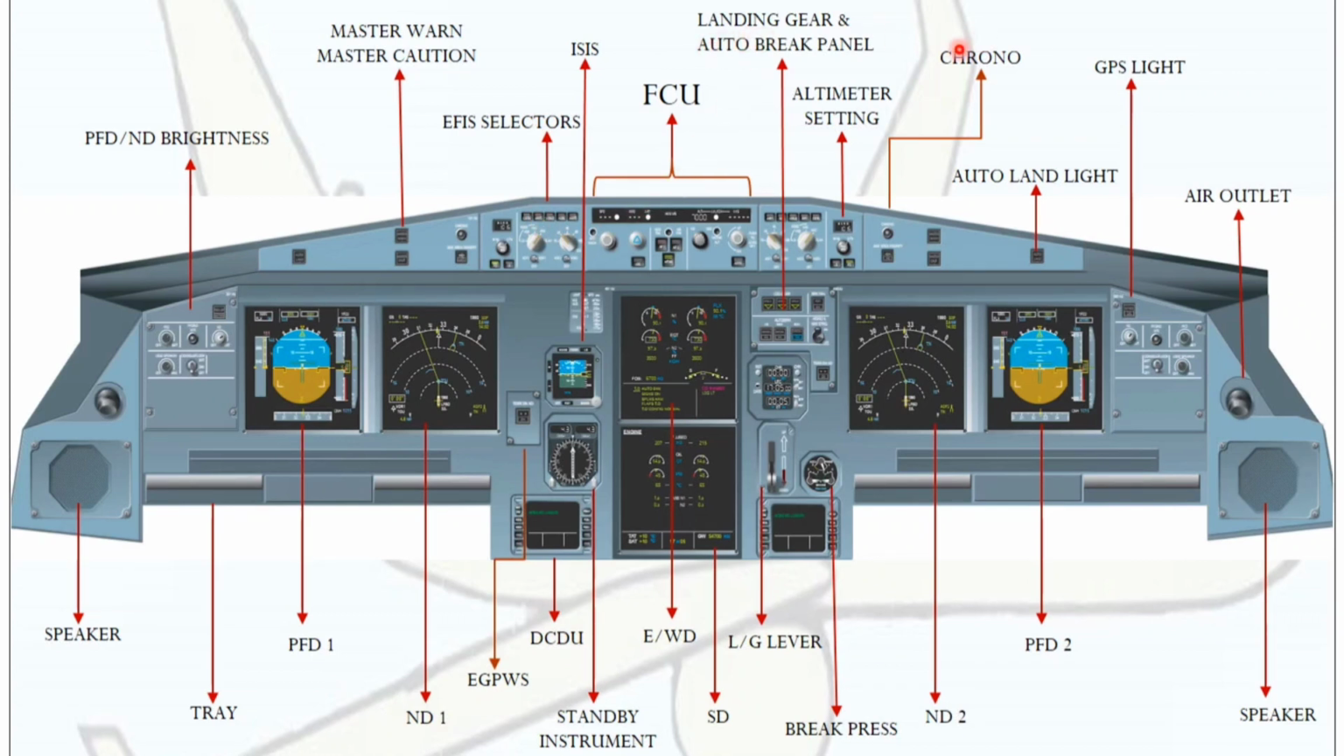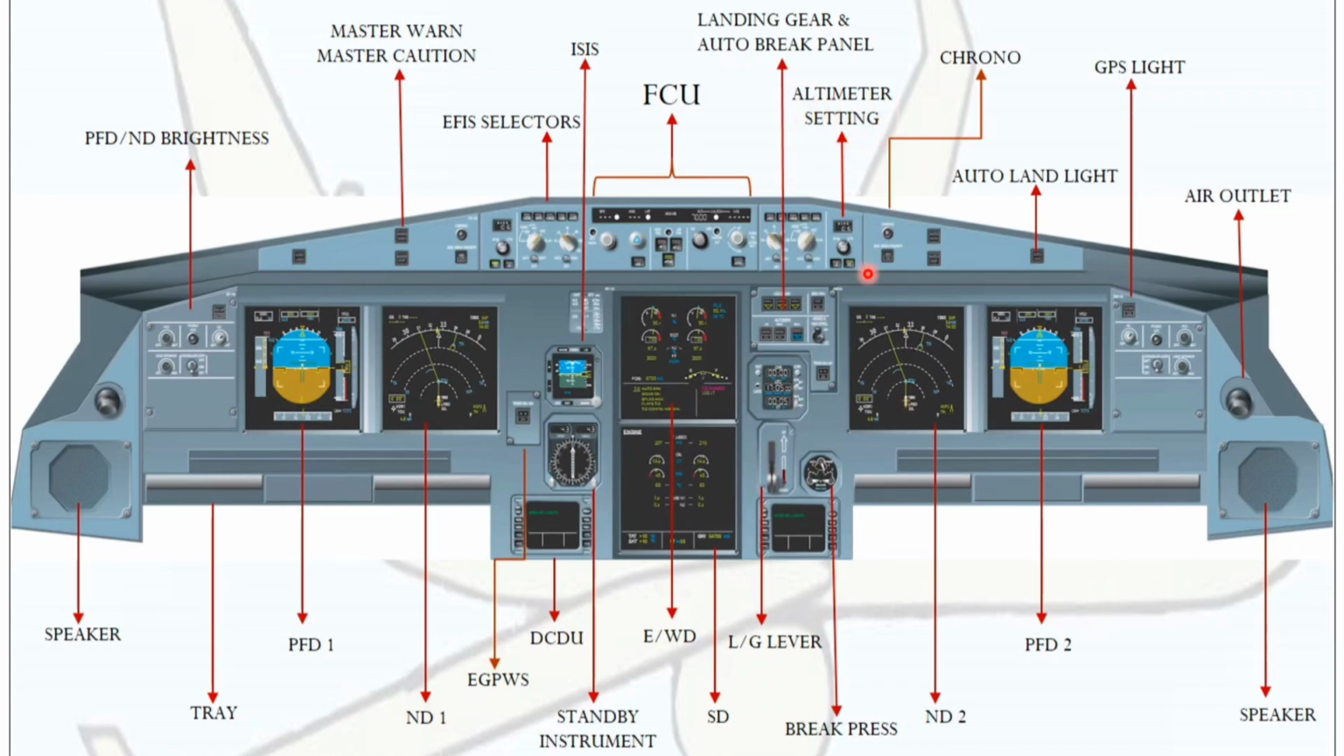Next here, landing gear and auto brake panel. The landing gear, whether retracted or deployed, will be shown on the indications. Next you can see one toggle switch. The toggle switch is the anti-skid and nose wheel steering toggle switch. Next one, 3 indicators you can see here. This is for the braking action push button. Next, this is the landing gear lever